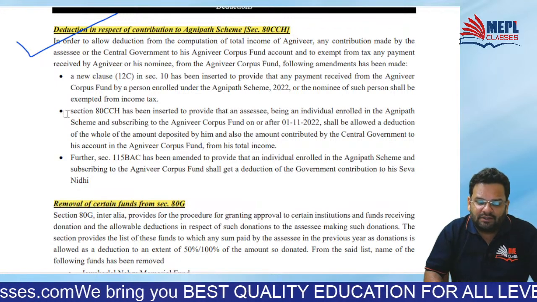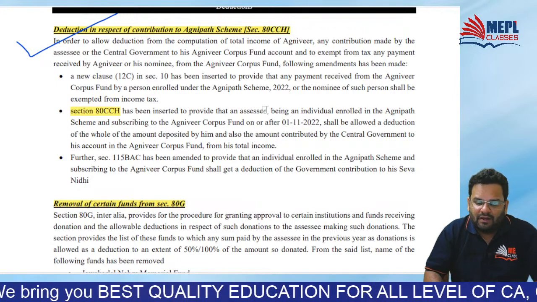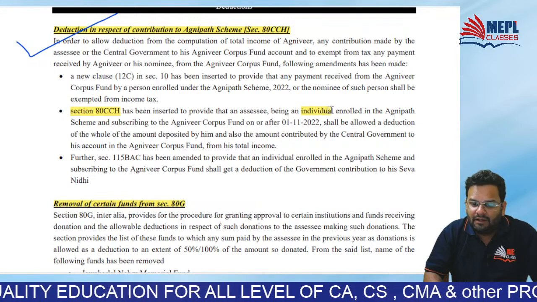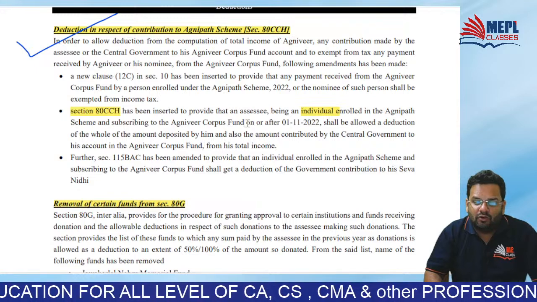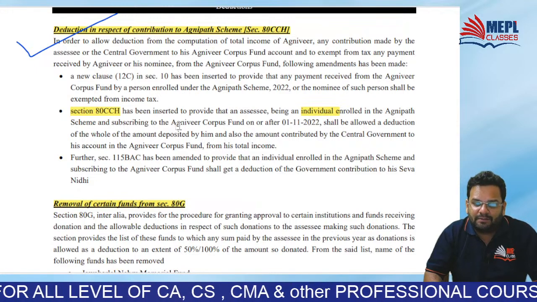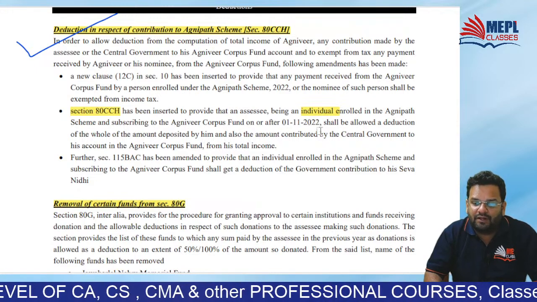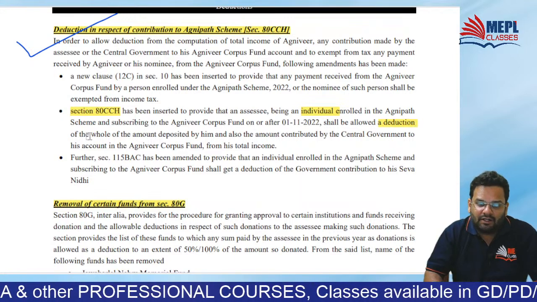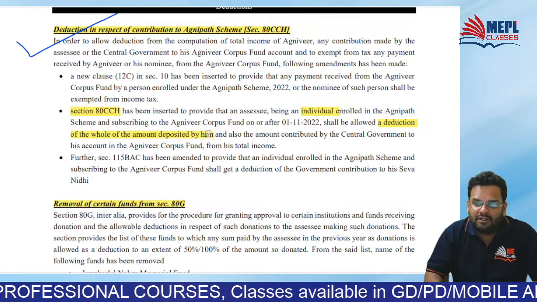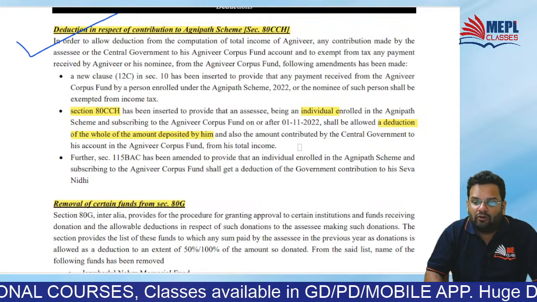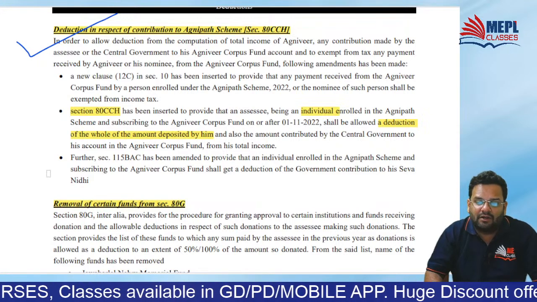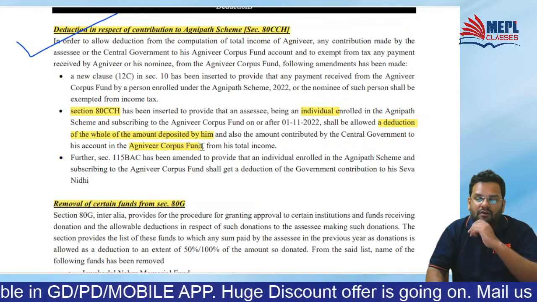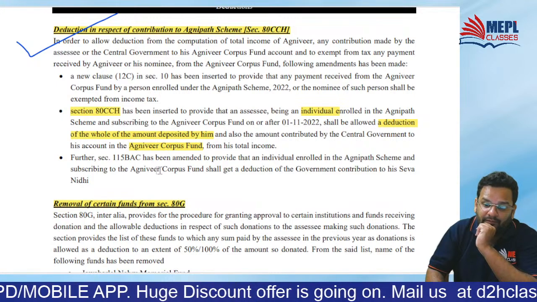Section 80 CCH has been inserted to provide that an assessee being an individual enrolled in Agnipat scheme and subscribing to Agniveer Corpus Fund shall be allowed deduction of the whole of the amount deposited by him and also amount contributed by central government to his account in Agniveer Corpus Fund from his total income.